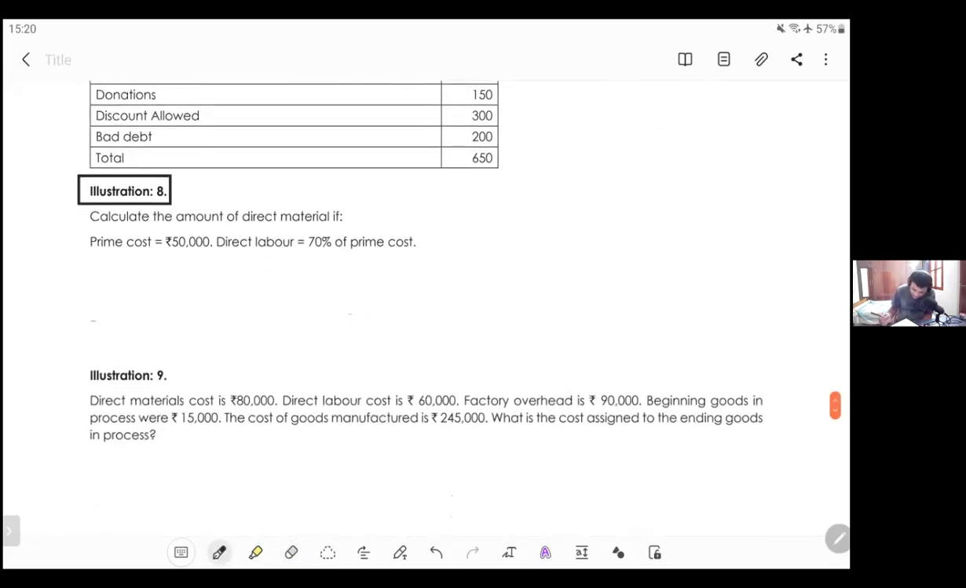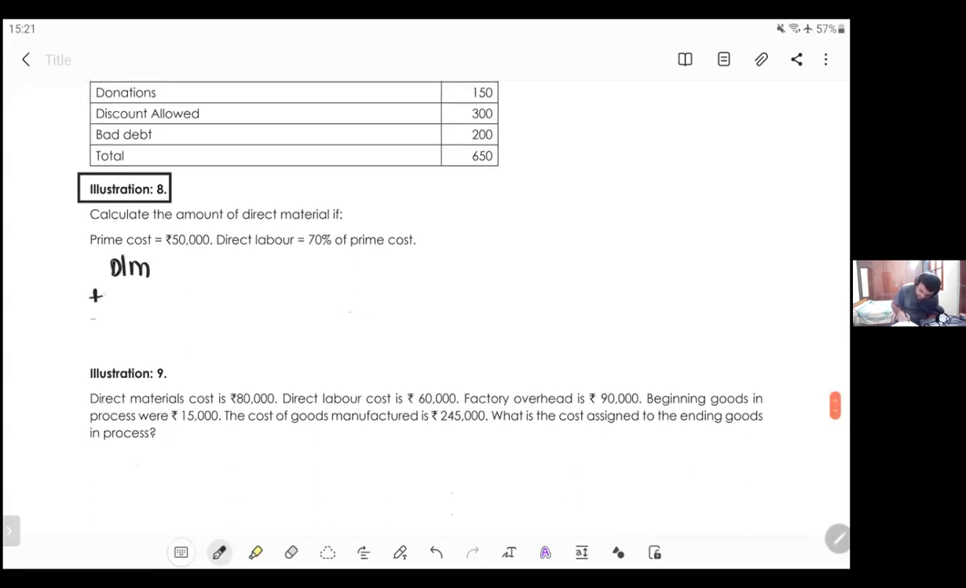Next, calculate the amount of direct material. Now, quite a simple question, my dear friends. It is asking you to calculate the amount of direct material. How will you calculate? Direct material plus direct labor, direct expenses is not given, you will get prime cost.